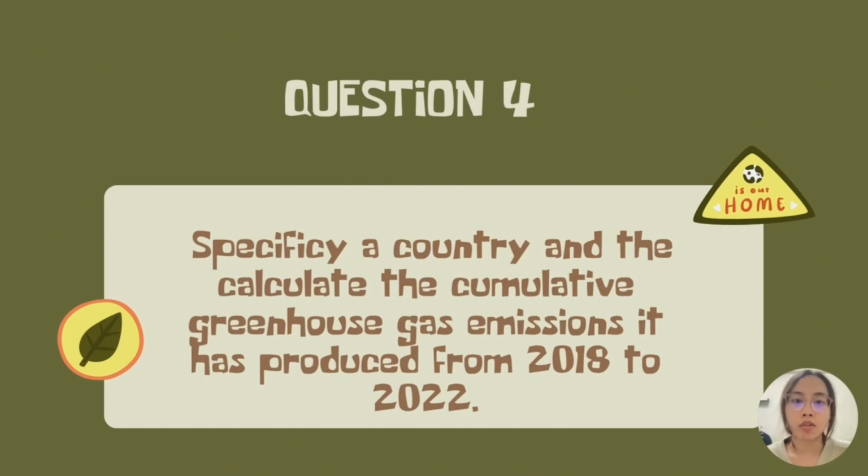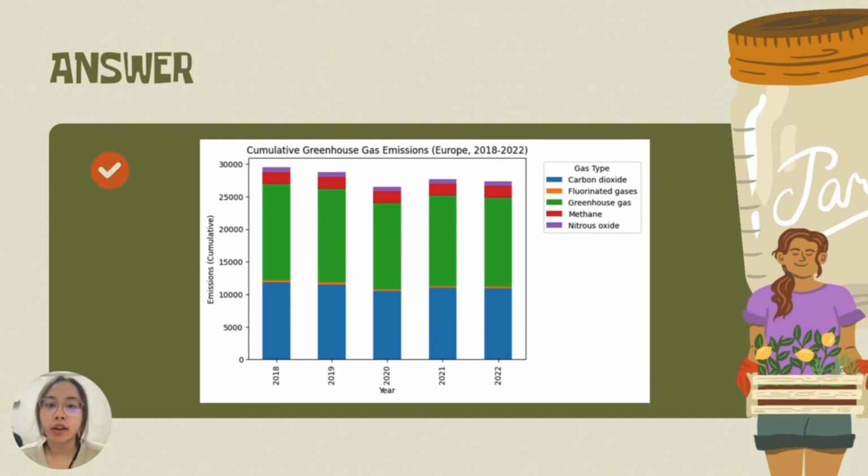The research analysis question chosen for question number 4 is: specify a country and calculate the cumulative greenhouse gas emission it has produced from 2018 to 2022. Here is the diagram for visualization. I have chosen Europe as the country for this analysis. In the picture shown, it is a stacked bar chart.